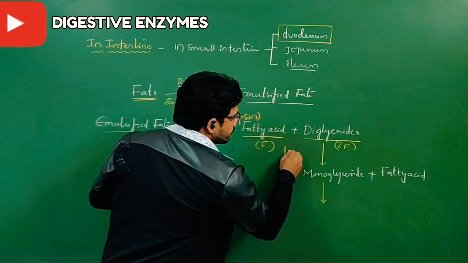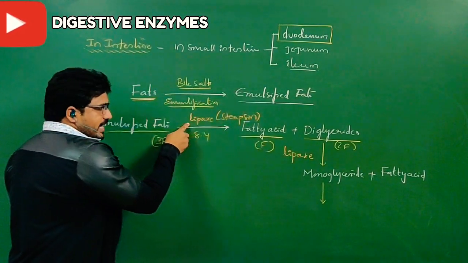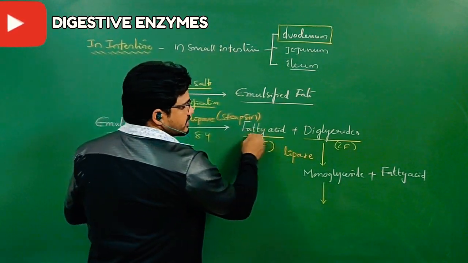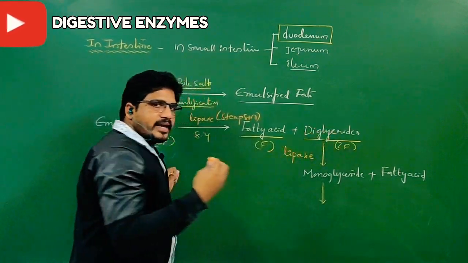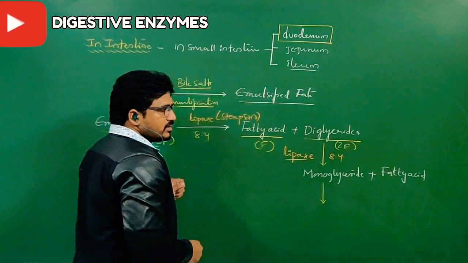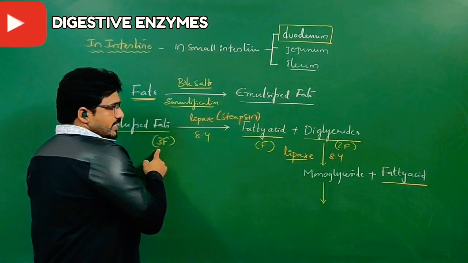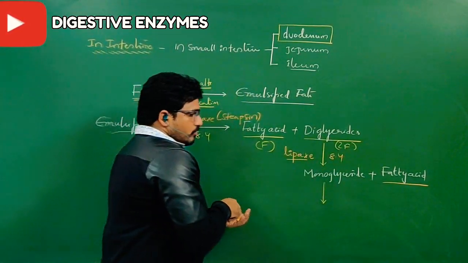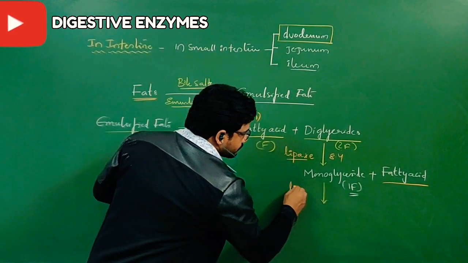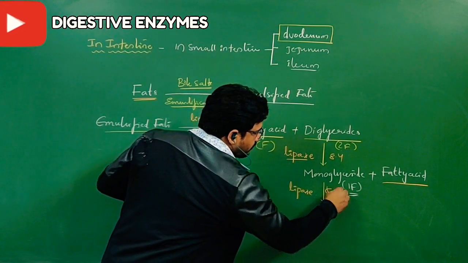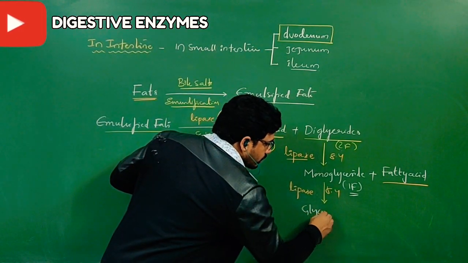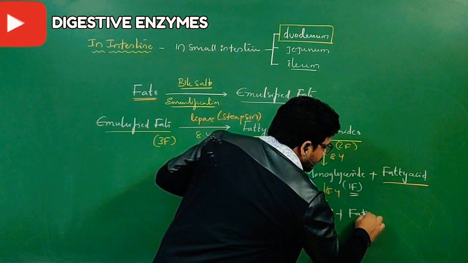Again here lipase will act. Because of lipase action, the triglyceride gives one fatty acid and a diglyceride. On the diglyceride there are two fatty acids now, so lipase again acts at pH 8.4, and another fatty acid will come. So here in the triglyceride 3 fatty acids are there, in the diglyceride 2 fatty acids are there, whereas in the monoglyceride only 1 fatty acid will be there. So again lipase acts. Repeatedly lipase acts at 8.4 because it is a pancreatic enzyme. Then glycerol plus fatty acid will be formed.